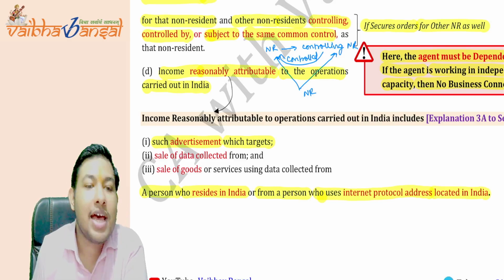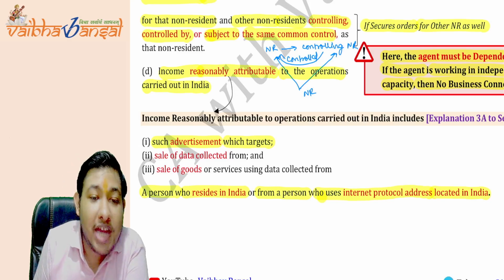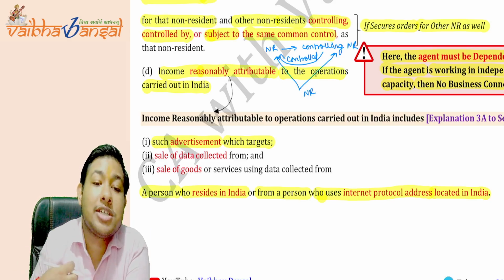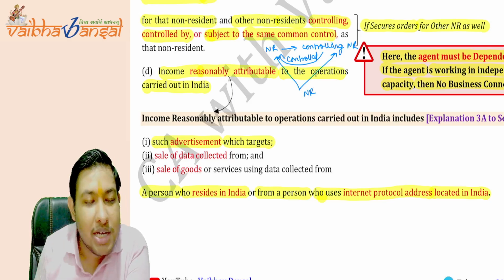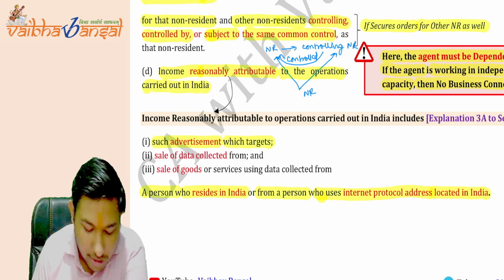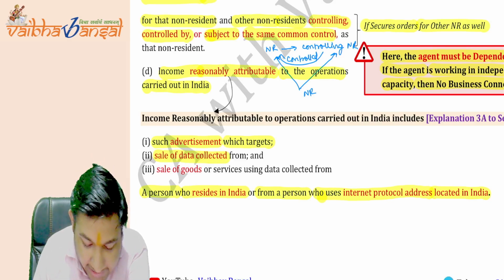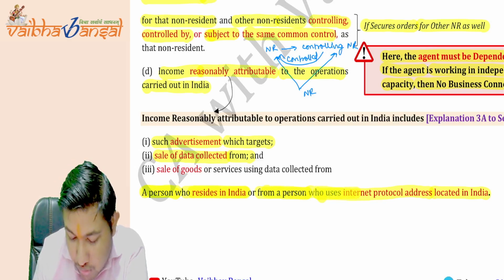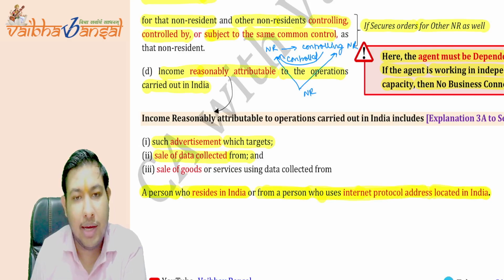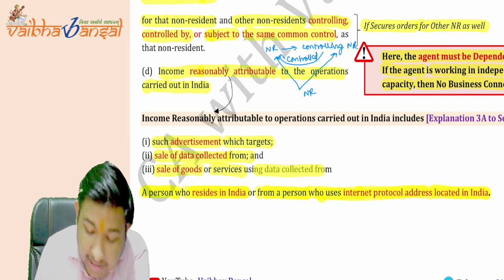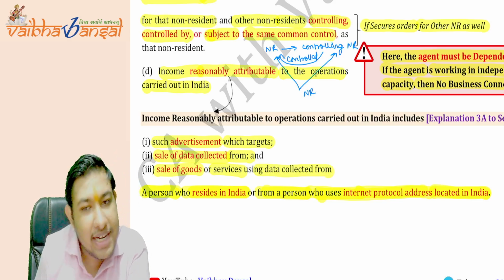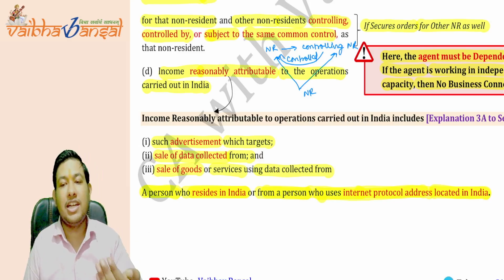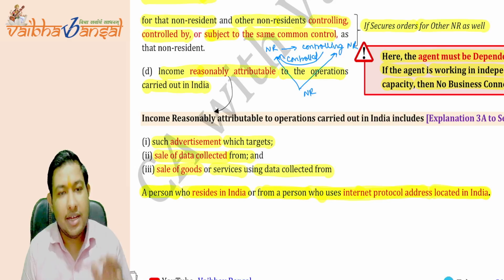Internet protocol address is IP address. Or sale of data collected from a person who resides in India, or from a person who uses an IP address located in India. Or sale of goods or services using the data collected from a person who resides in India, or who uses the internet protocol address located in India. This is what reasonably attributable means.